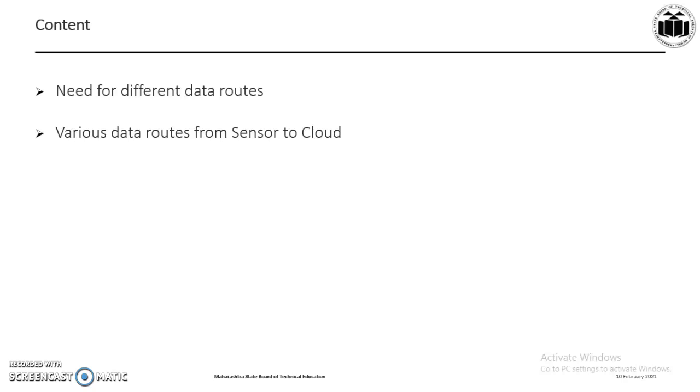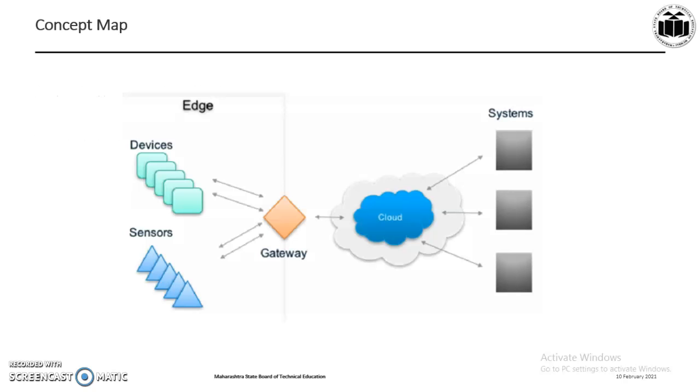As we can see in this concept map, the data is gathered from devices or sensors and is then given to the gateway, from which it is forwarded to the cloud. After processing and information extraction, it is then given to the system or to the end user. So as seen in the diagram, there must be different types of data routes available between the sensors and the cloud. We will focus in this presentation on the different available data routes.